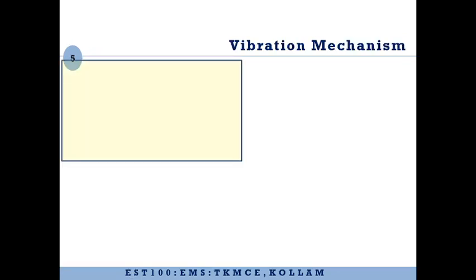Now let us consider the mechanism of vibration. Consider the case of again a pendulum. Here again, we are assuming the entire mass to be concentrated here. This is a vibrating system. This is a supporting structure. However, we assume it is massless. Now when we say it is vibrating, it means that it is going to move in the downward direction, come back to the mean position. Again it's going to move in the upward direction, come back to the mean position. This is one to and fro motion or one cycle of vibration.